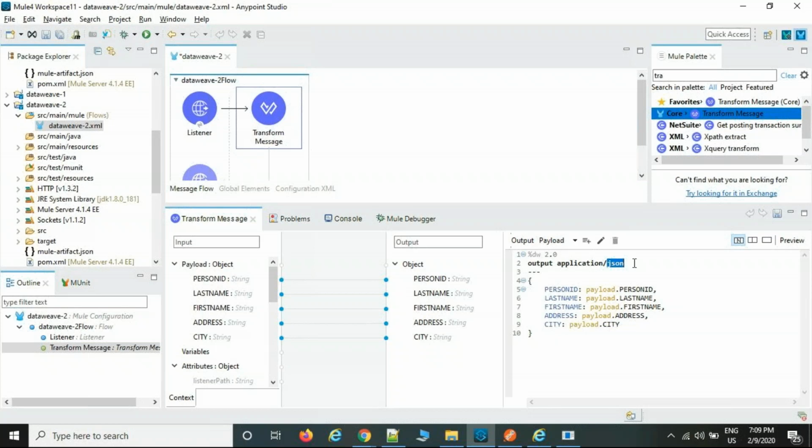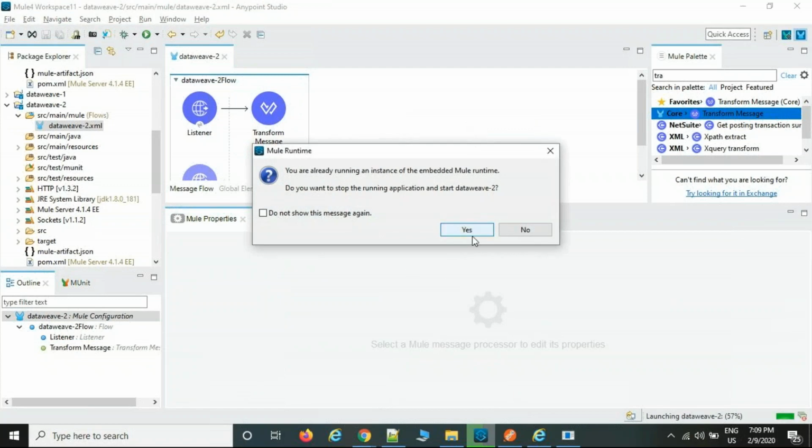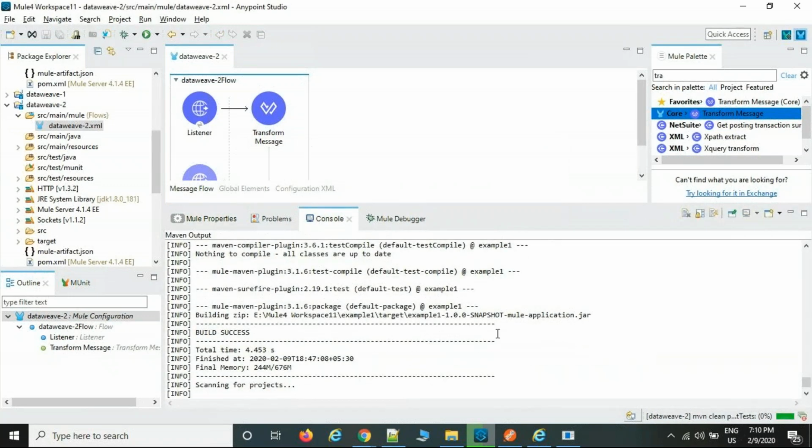Any doubt here? Okay, now I'm going to write it manually. If you run the flow, I will show you the same output that is generated in the preview, after deploying the flow locally.